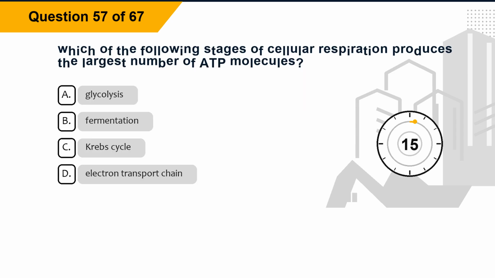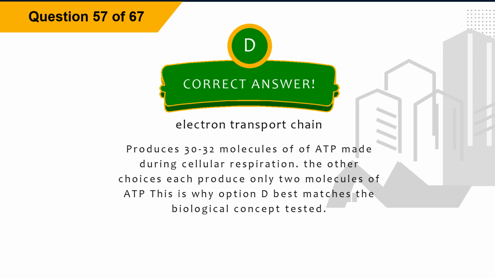Question 57. Which of the following stages of cellular respiration produces the largest number of ADP molecules? Option A, glycolysis. Option B, fermentation. Option C, Krebs cycle. Option D, electron transport chain. The correct answer is option D, electron transport chain. Explanation: the electron transport chain produces 30-32 molecules of ATP made during cellular respiration. The other choices each produce only 2 molecules of ADP. This is why option D best matches the biological concept tested.